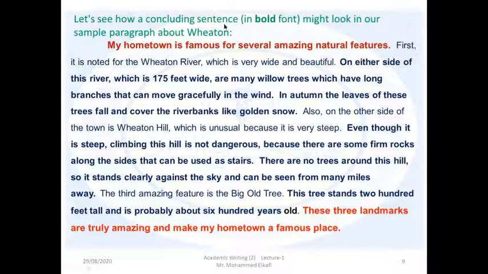So now again, let's see how a concluding sentence in bold font might look in our sample paragraph about Wheaton. My hometown is famous for several amazing natural features. First, it is noted for the Wheaton River, which is very wide and beautiful.